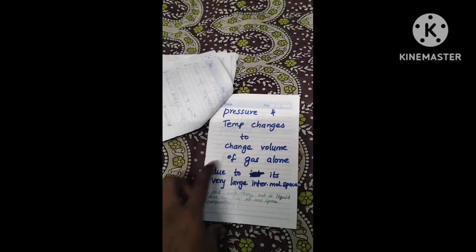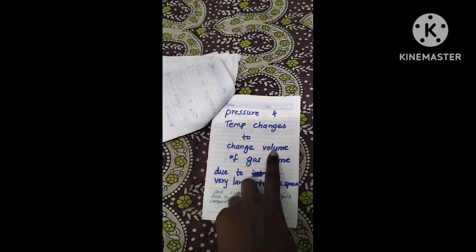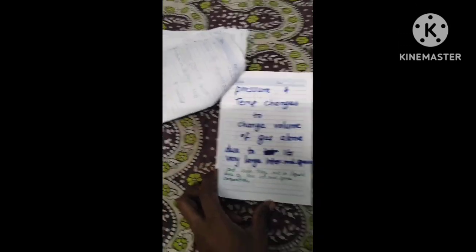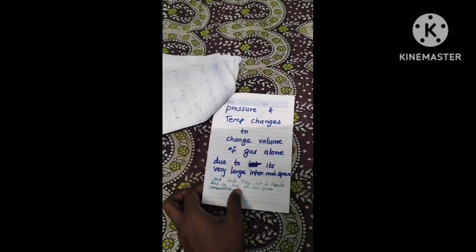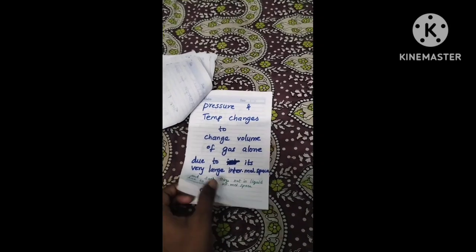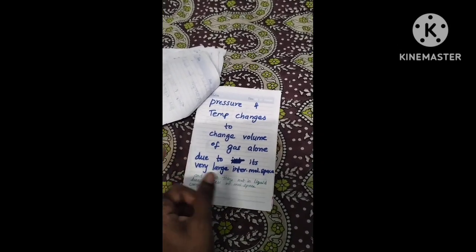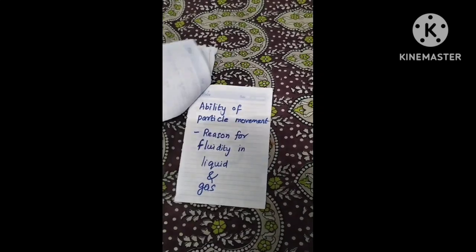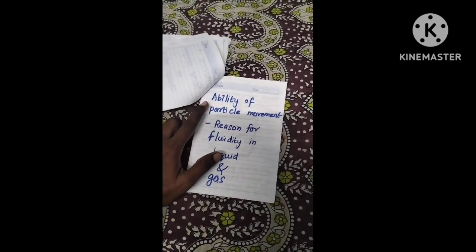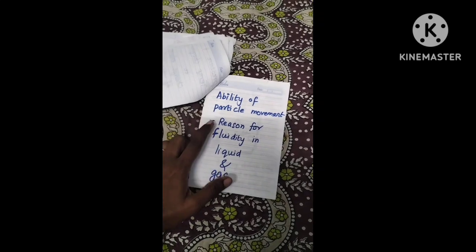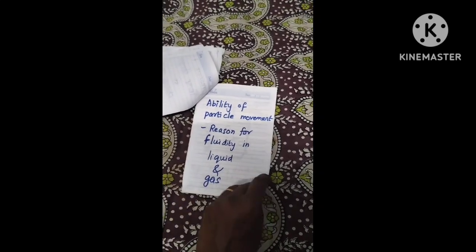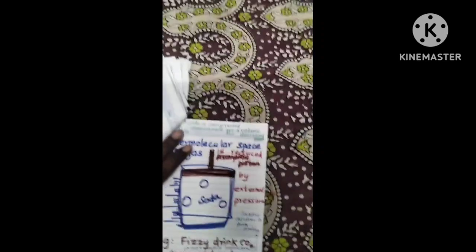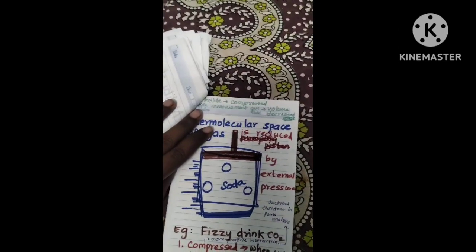Pressure and temperature changes especially cause volume change in the gas, due to its very large intermolecular space. Such things do not happen in liquid due to the comparatively smaller intermolecular space. So talking about intermolecular space, volume and pressure, it all happens with the gas. Because of the ability of the particles to move, that gives fluidity to the liquid and the gas. When the pressure is increased, pressure makes two things happen.